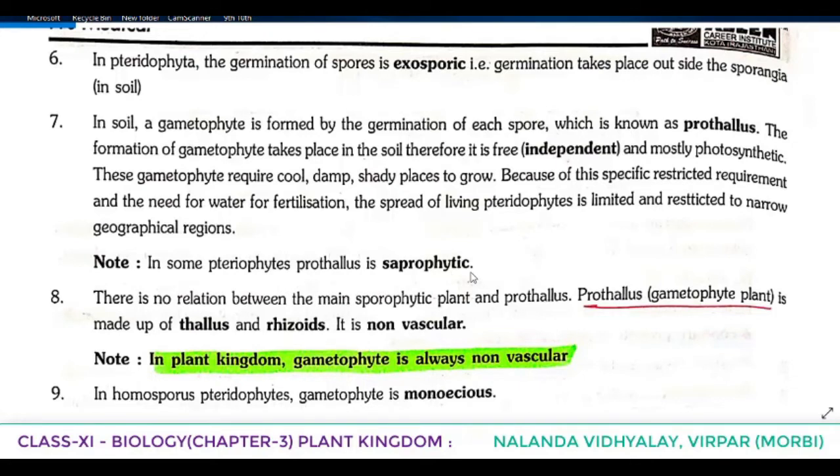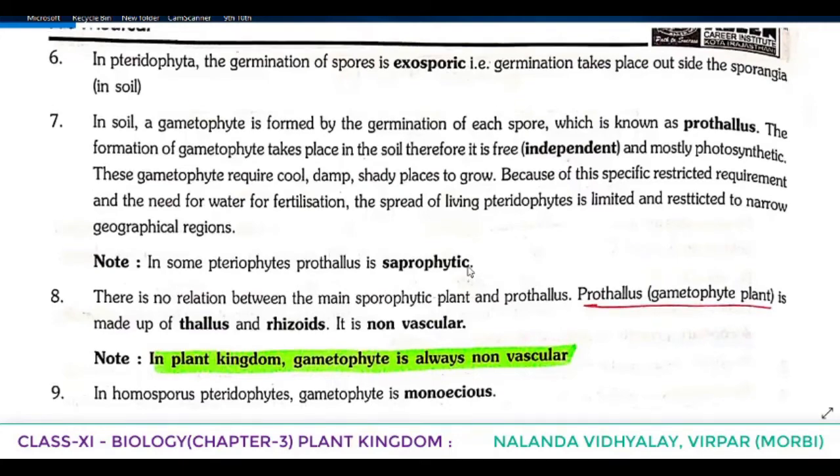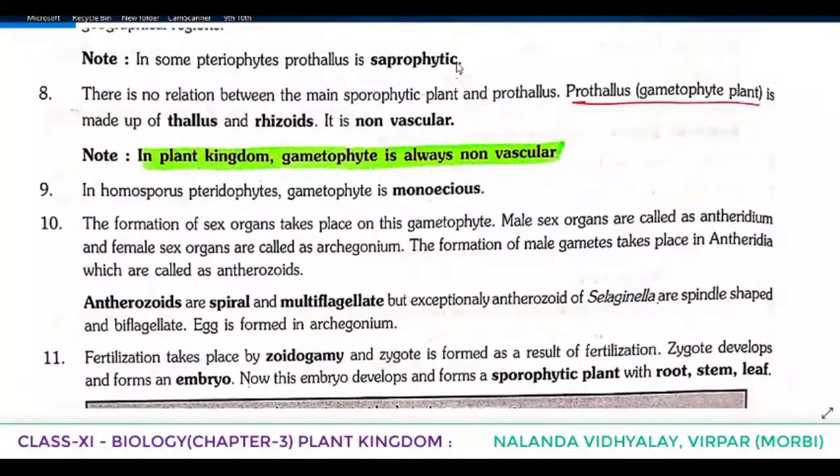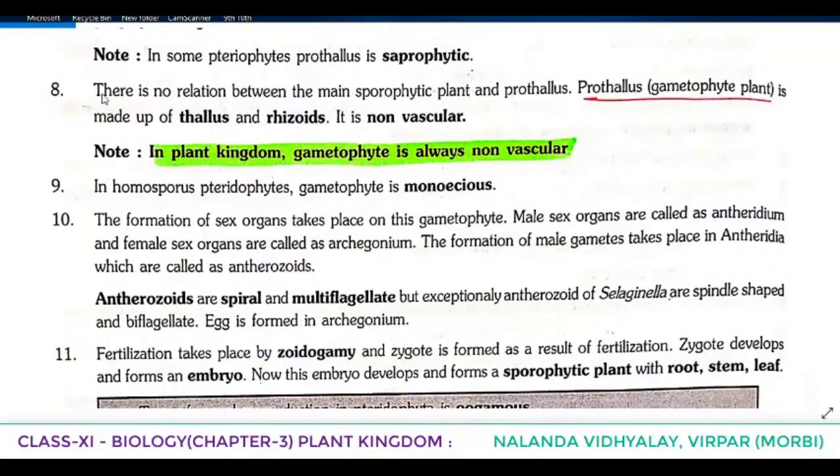What do you mean by saprophytic? Yes, obtaining the nourishment from the dead and decaying matter. What is saprophytic? Obtaining nourishment from the dead decaying matter, organic matter.